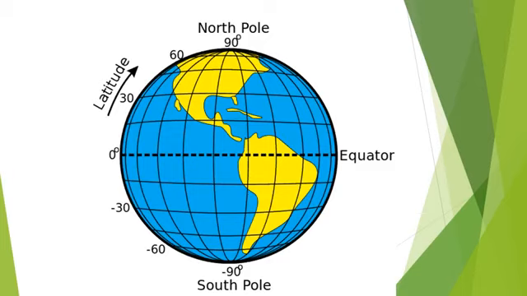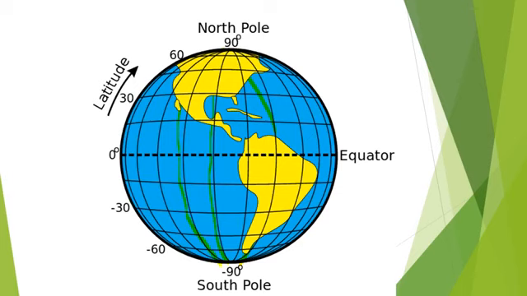Do you see these lines which are drawn from north to south? These kinds of lines which we draw on a globe from north to south are called longitudes.